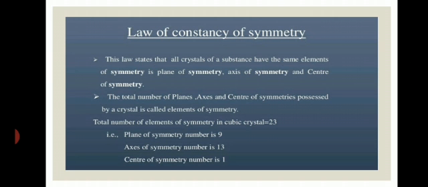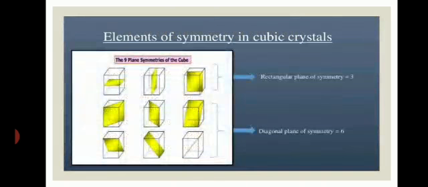The total number of planes, axes and centers of symmetry possessed by a crystal are called the elements of symmetry. For a cubic crystal, the total number of elements of symmetry is 23, in which the planes of symmetry number 9, axes of symmetry 13, and the center of symmetry 1.